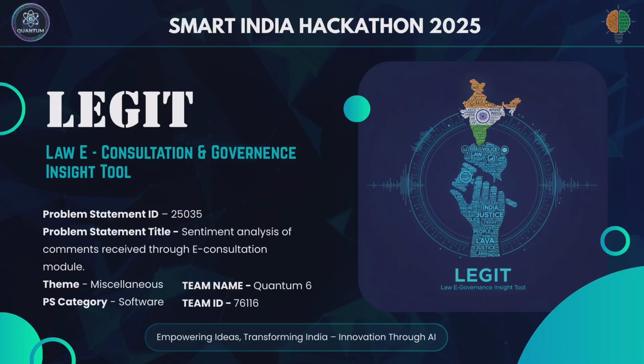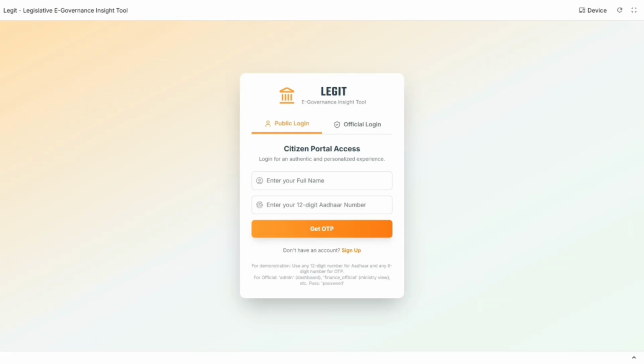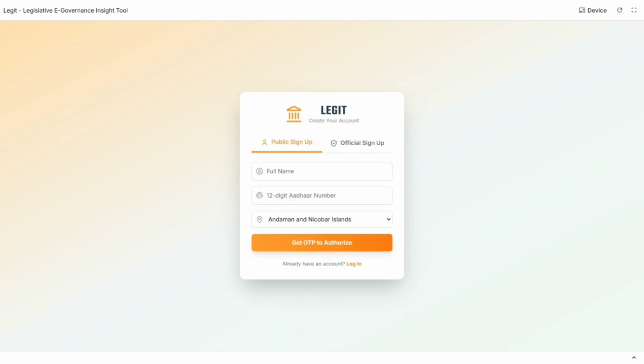This is the demo video of Legit, Legislative e-governance Insight tool. In our application, there will be two logins, one for public and one for official. In the public login, we access them through the Aadhaar verification to prevent fake accounts and make sure they